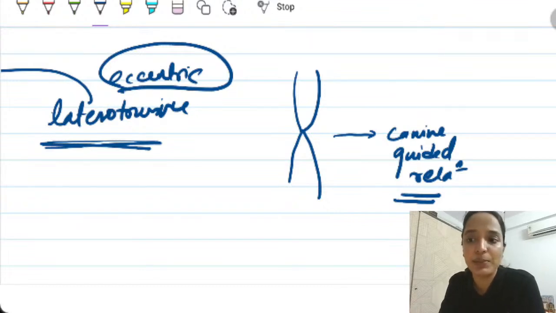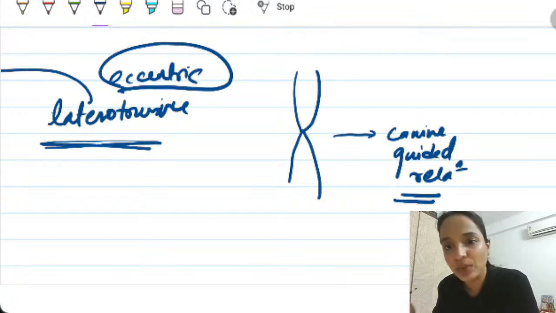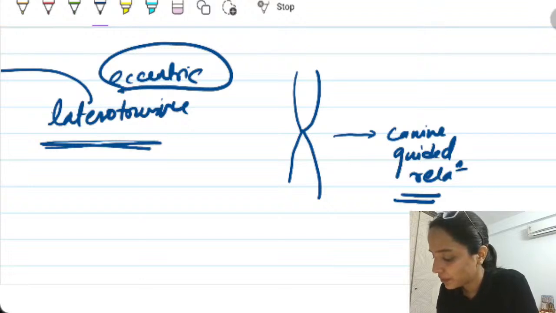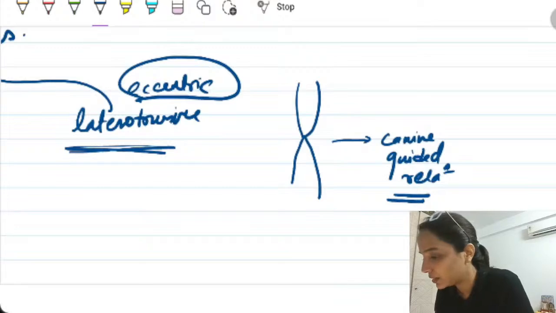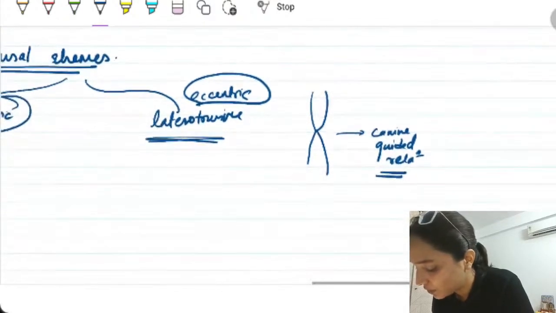Canine guided is naturally present in young individuals. Towards middle age, we transition to group function occlusion. If it is on one side, it is unilateral group function, right? Something like that. So I think, Kirti, that solves your doubt.